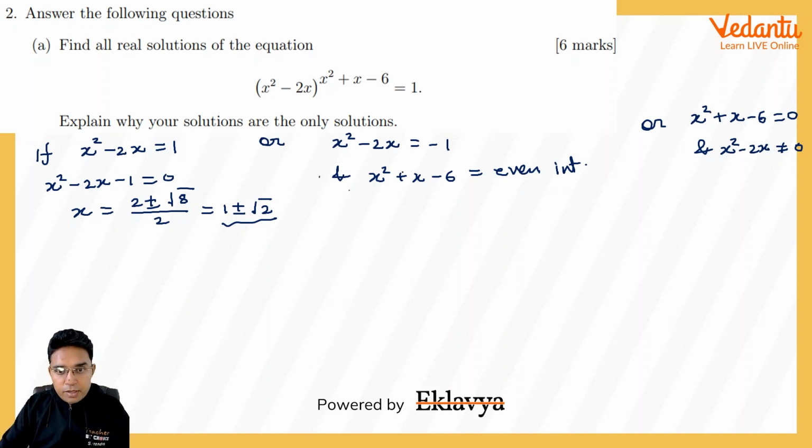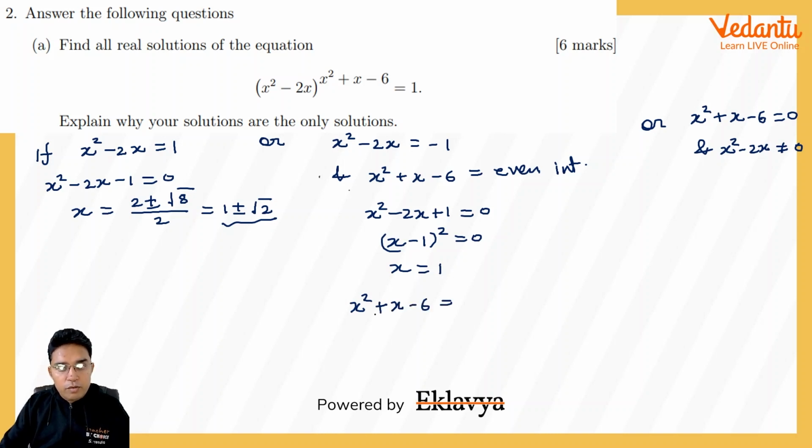Now for the second one, in this case x square minus 2x plus 1 is equal to 0, which is a perfect square of x minus 1. Hence there is only one value, that is x equal to 1. And for x equal to 1, we get x square plus x minus 6 to be 1 plus 1 minus 6, that is minus 4. So if power is minus 4 and base is minus 1, definitely this is going to be like 1 upon minus 1 power 4, and that has to be 1. So this is also a solution. So along with these two solutions, this is also a solution.